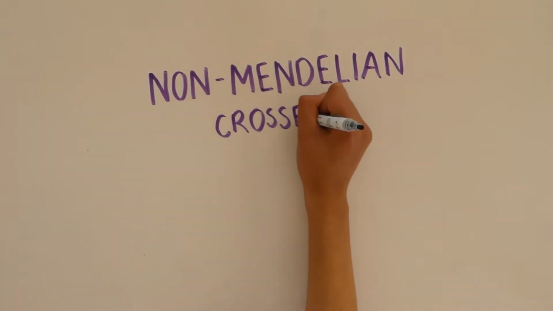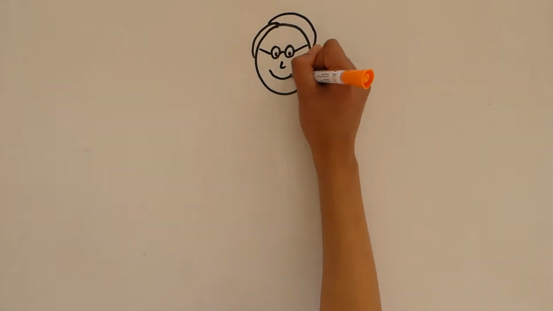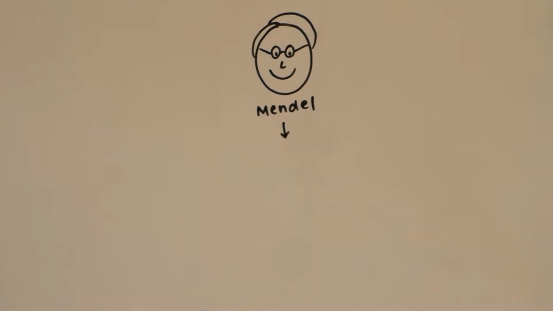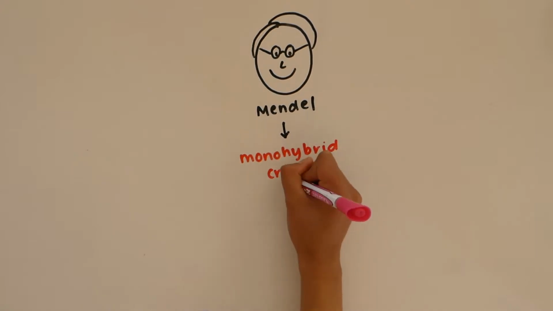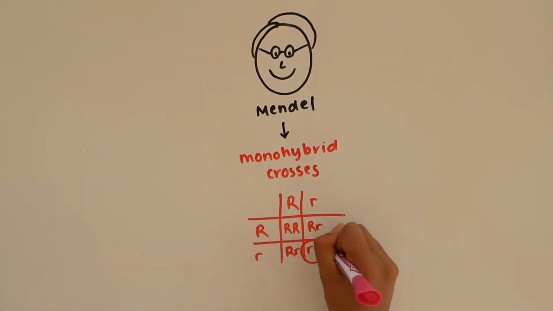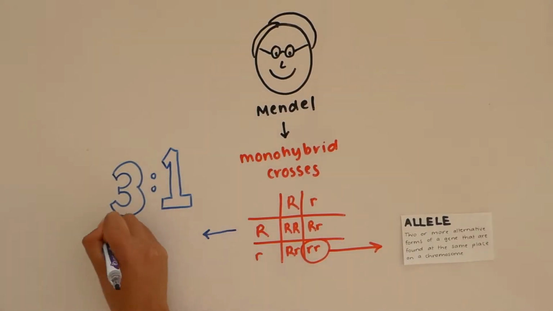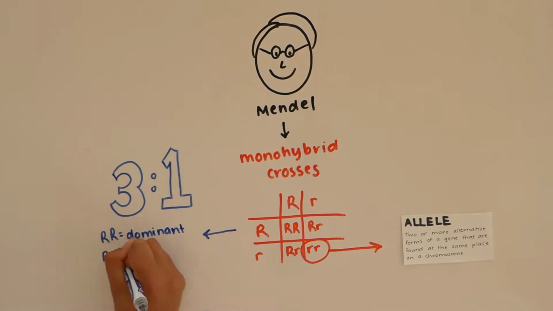Non-Mendelian Crosses. What happens when Mendel's monohybrid crosses don't work? Mendel is known as the father of modern genetics. Using monohybrid crosses, he deduced the units of inheritance controlling characteristics must occur in pairs. We know them as alleles. By crossing two heterozygous parents, the results are a 3-to-1 ratio of the dominant to recessive phenotype.